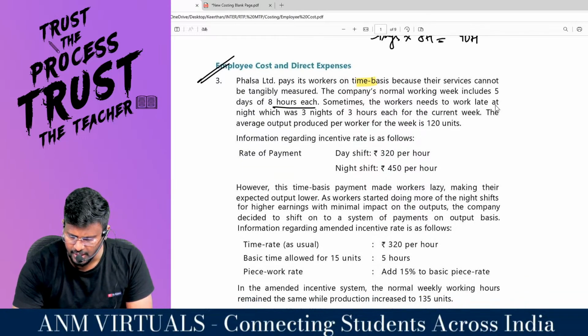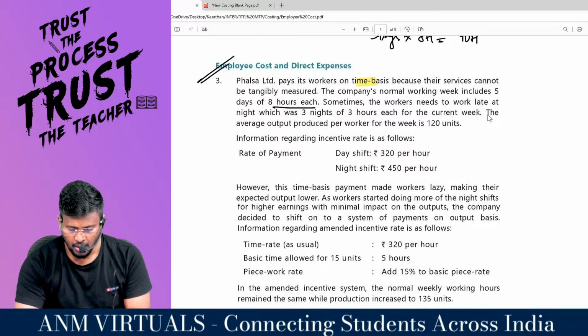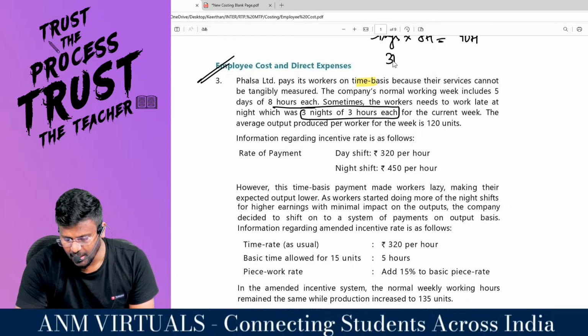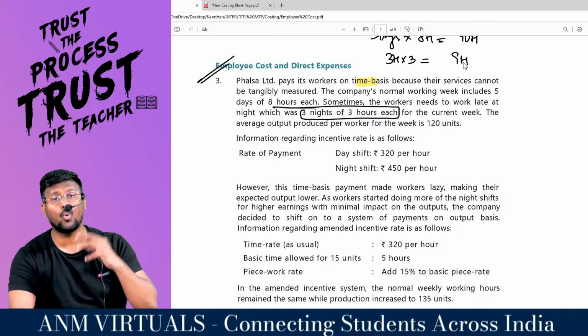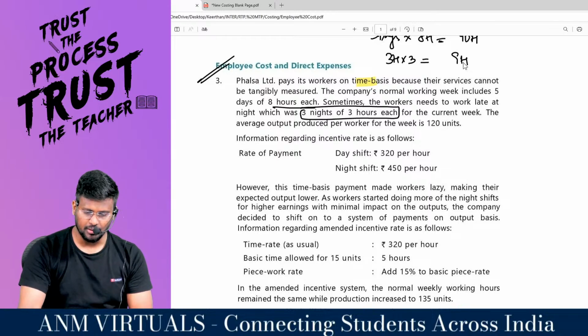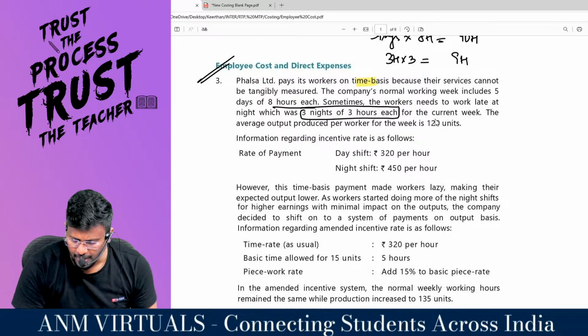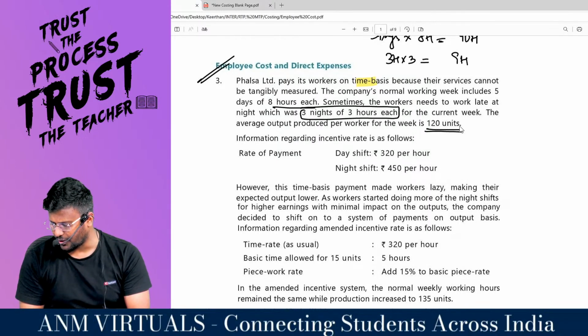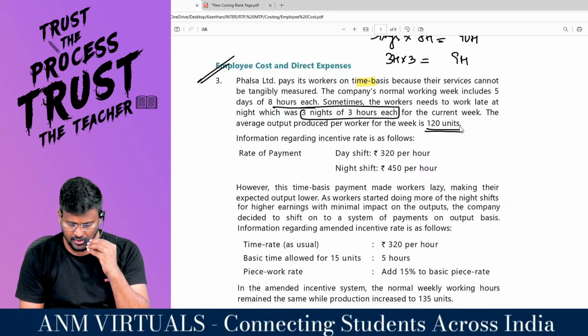Sometimes the workers need to work late at night, 3 nights of 3 hours each. That means 3 into 3 comes to 9 hours of overtime for the current week. The average output produced per worker for the week is 120 units.